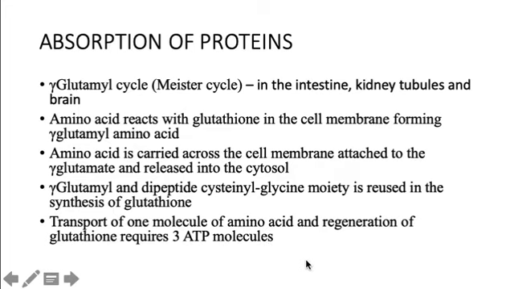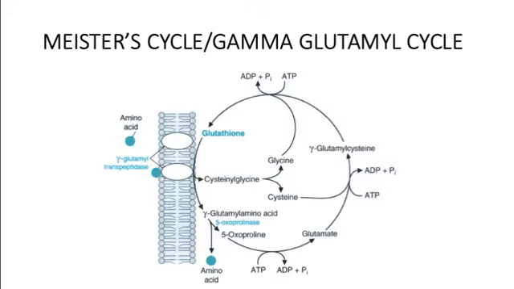So next we'll have a look at the gamma glutamyl cycle or the Meister's cycle. As we said, the amino acid molecule joins with the gamma glutamyl transpeptidase, which is present in the cell membrane, and it is transported into the cytosol. Now what happens here? The gamma glutamyl amino acid is released, and in the presence of 5-oxoprolinase, it gets converted into 5-oxoproline, and the amino acid is released into the cytosol.